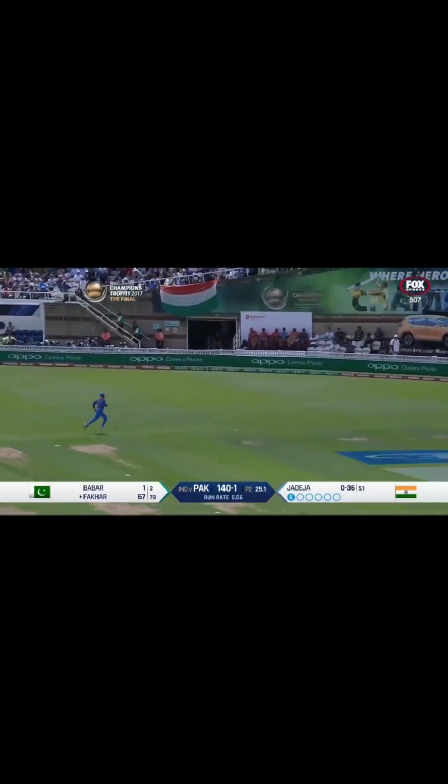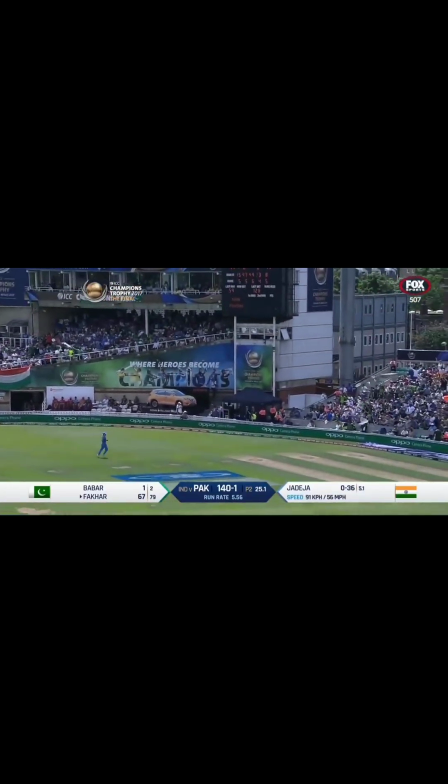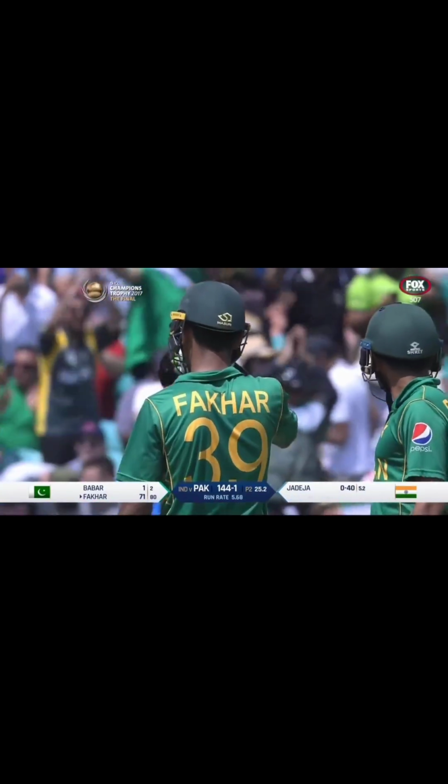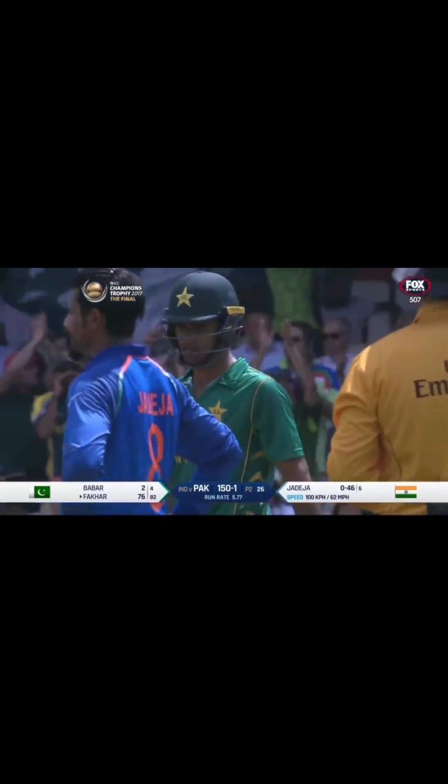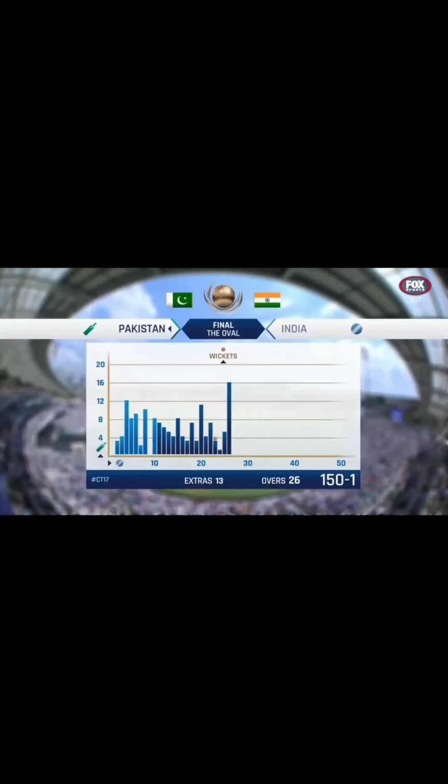And finds the gap, pierces the field through the offside. Excellent batting. Off now. Down the track and hit it ever so sweetly. Beats the field on the offside. This is brilliant stuff from the left-hander. 150 and in great form.